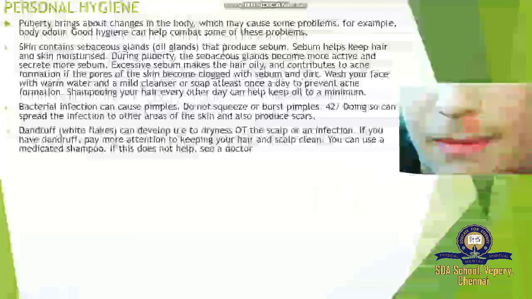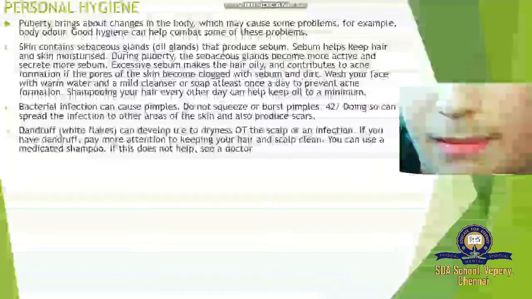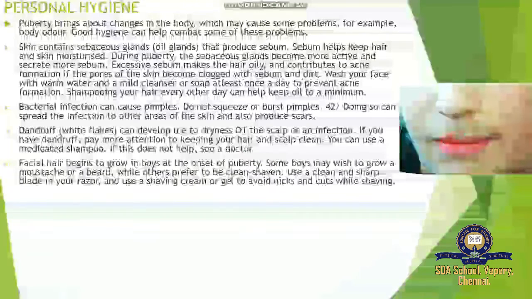They are going to show acne formation here. On the face, some redness will appear, usually red pimples. So what is a red pimple? Clogged sebum. In our skin we have a lot of pores, and the sebaceous gland pores get blocked, so sebum and dirt appear, and the human skin shows red patches or red pimples.